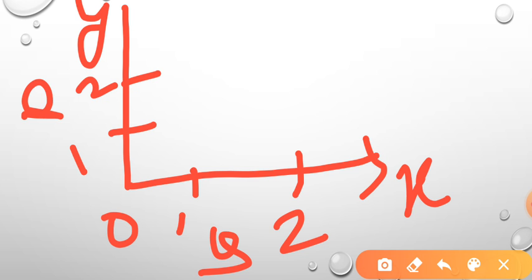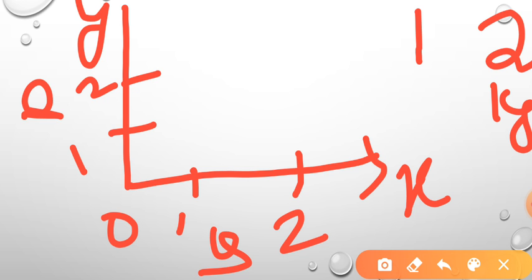Now you already know how to draw a graph. Suppose when the price was rupees 1, the quantity demanded was 2 kg. When the price was rupees 1, the person was demanding 2 kg.